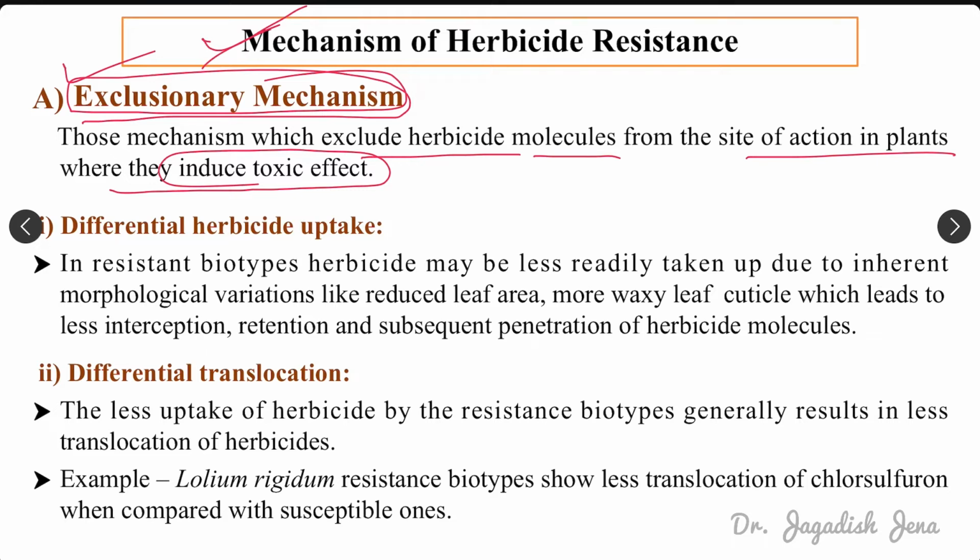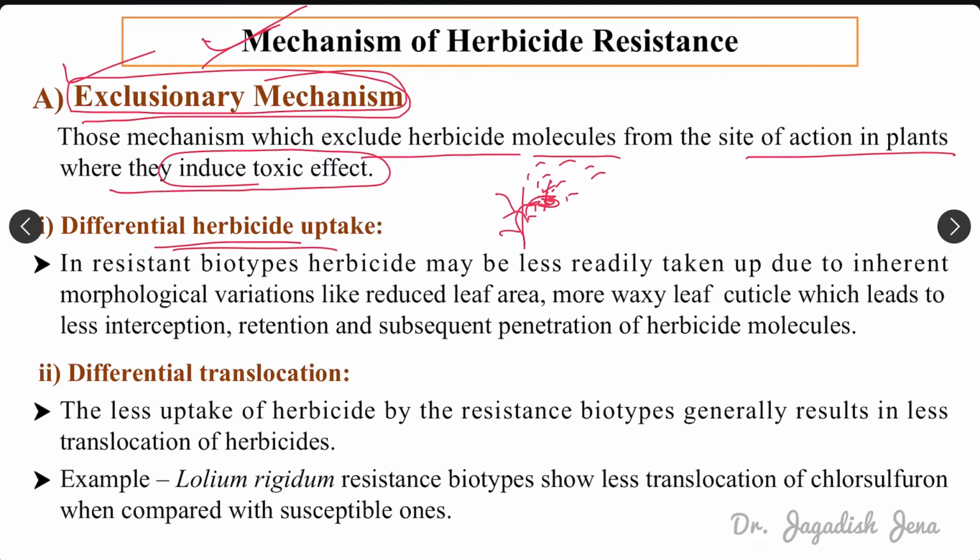For example, differential herbicide uptake. If the uptake, the translocation or absorption of the herbicide is inhibited in that plant, then that will show resistance. Suppose this is one weed and we have applied herbicide over it. If there are certain changes in the leaf structure or leaf composition and that particular herbicide is not penetrating inside the leaf, it will not translocate and it cannot move to the site of action.